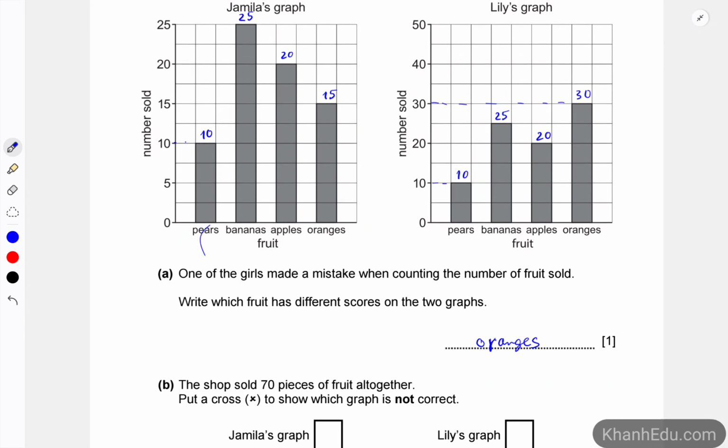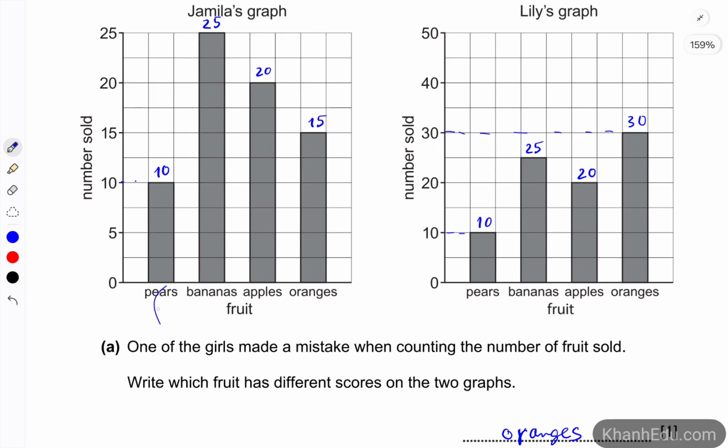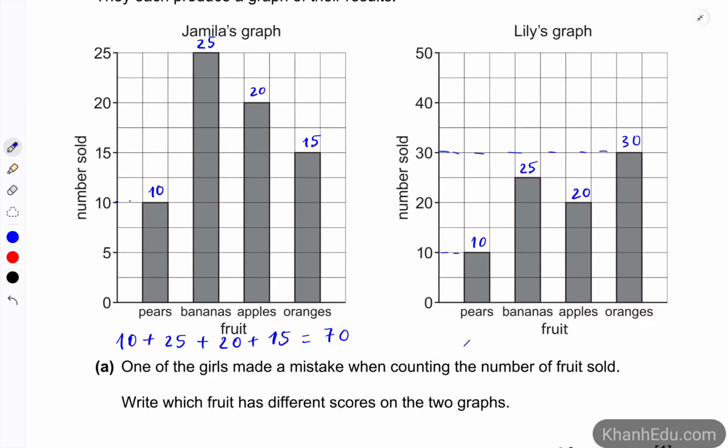So it is recommended to show the total of fruit. On Jamila's graph, we have the total number is 10 plus 25 plus 20 plus 15, which is 30, 35, 55, and 70. On the right, we have 10 plus 25 plus 20 plus 30. It is 60, so 75.